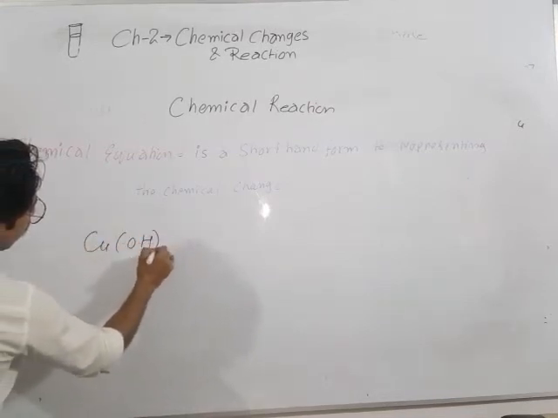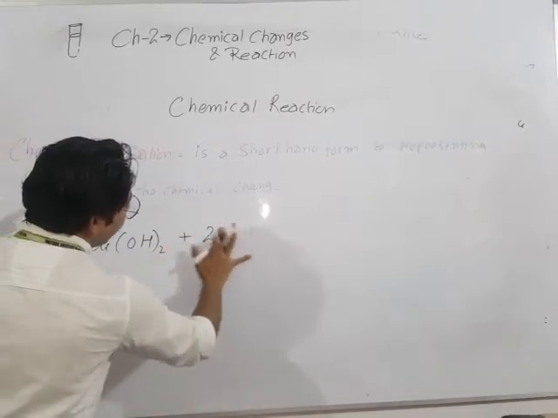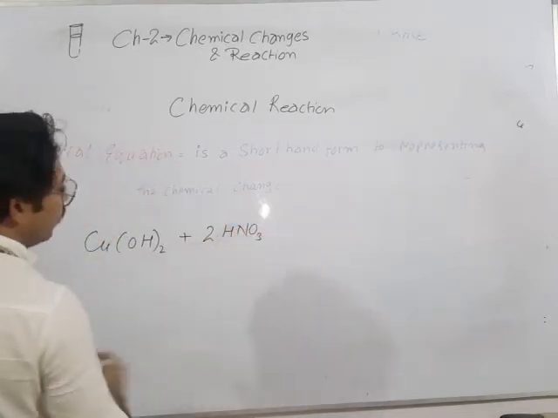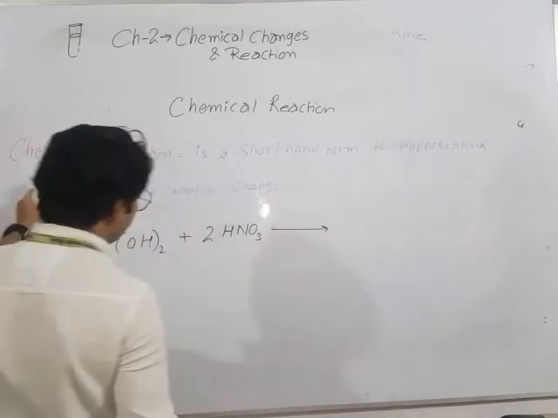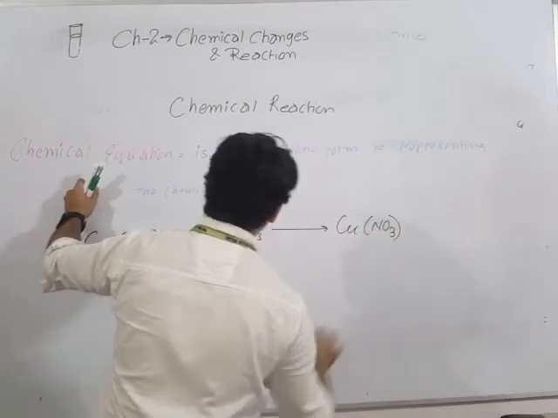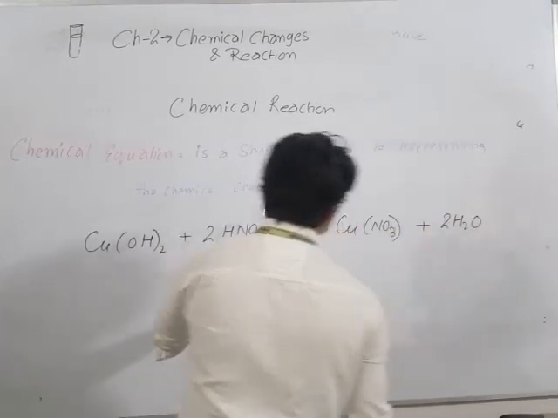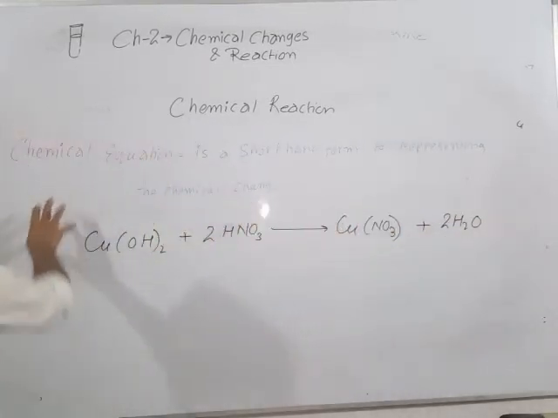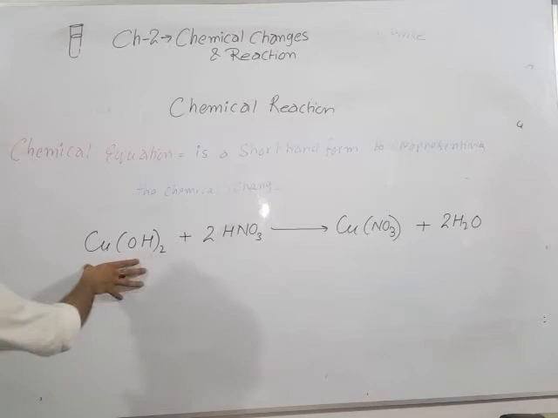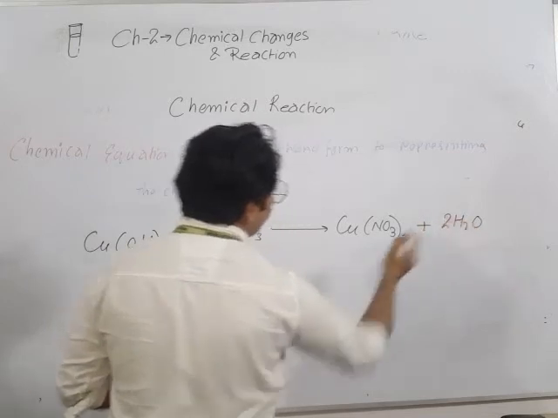Copper hydroxide that reacts with nitric acid. So look here, what happened next? Then copper nitrate plus water. So look here, this is the chemical equation that represents a particular chemical change. Here copper hydroxide reacts with nitric acid and forms copper nitrate and water.